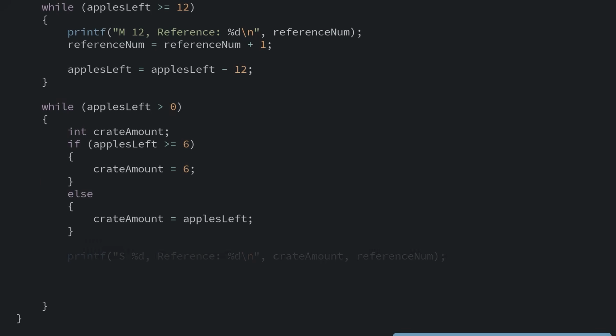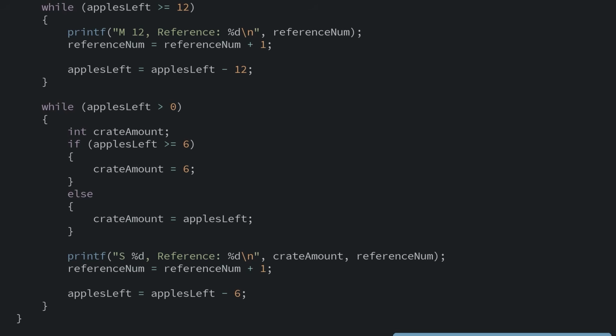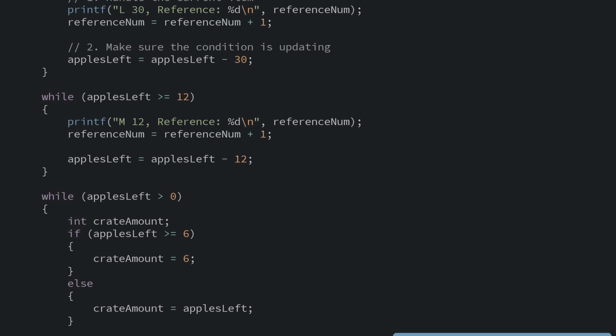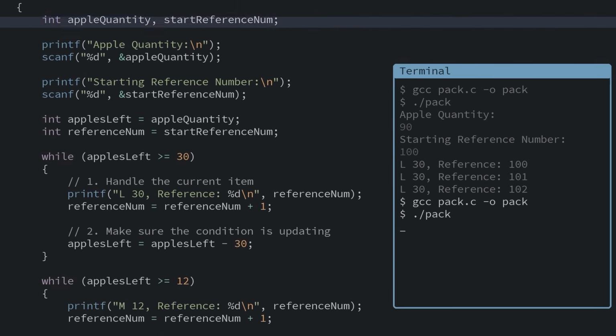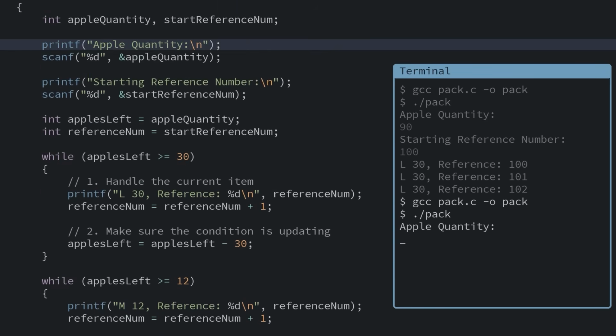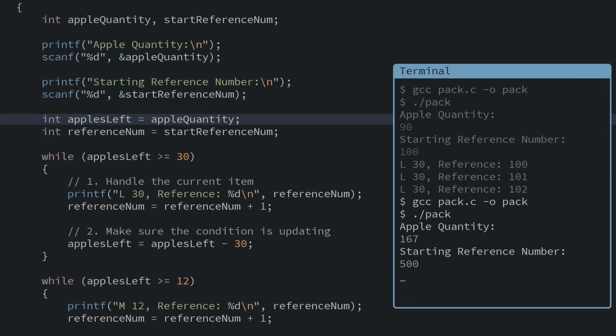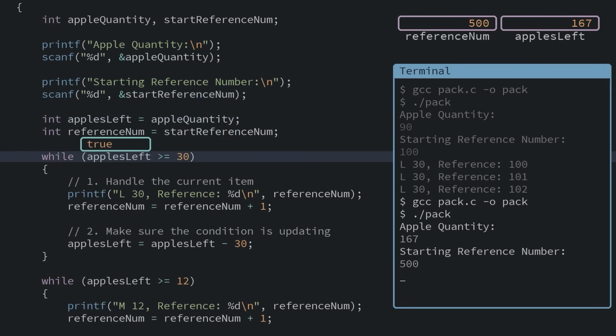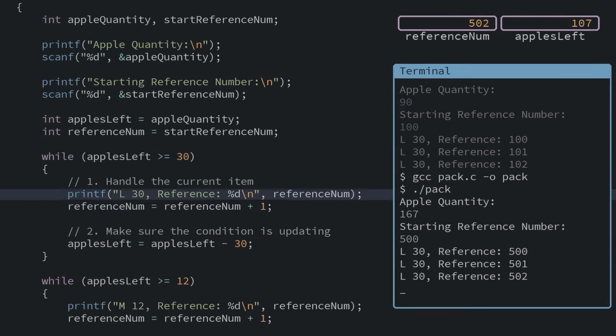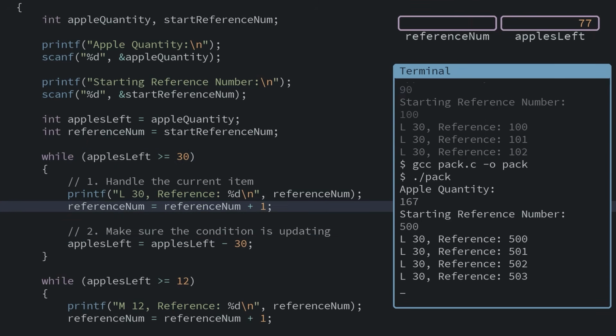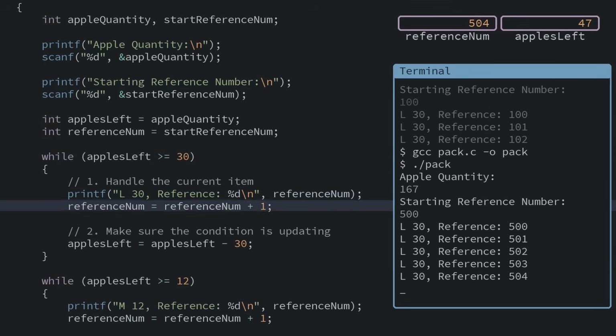With the number of apples figured out, we can print out our crate, the number of apples, and the reference number. And then instead of subtracting a fixed number of apples from our apples left variable, we'll remove the exact amount that we packed. Now our program can figure out all of the crates we need. Let's put in a bigger number and see what happens. 167 goes into our apples left variable, and it'll start packing large crates. 5 of them, actually. Until our apples left variable is brought all the way down to 17.